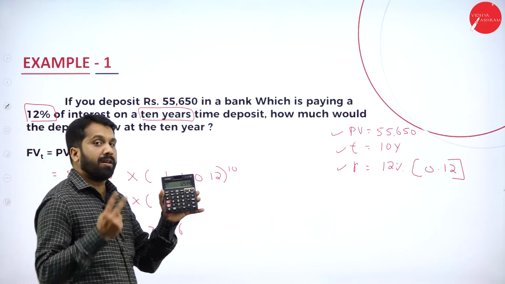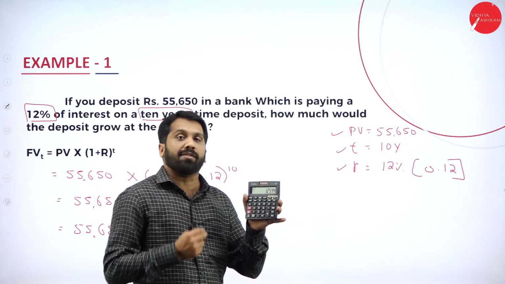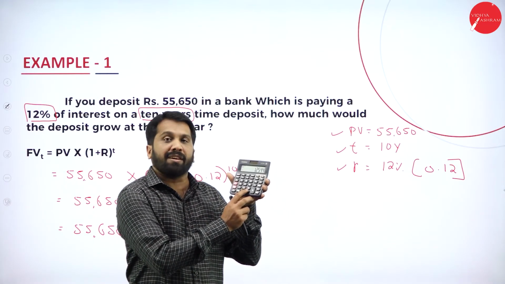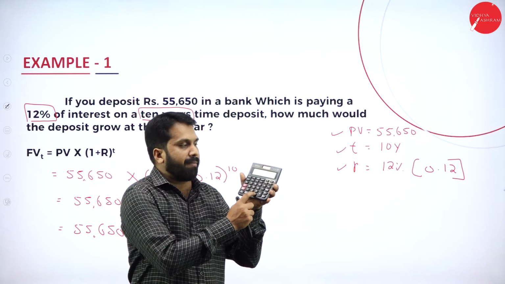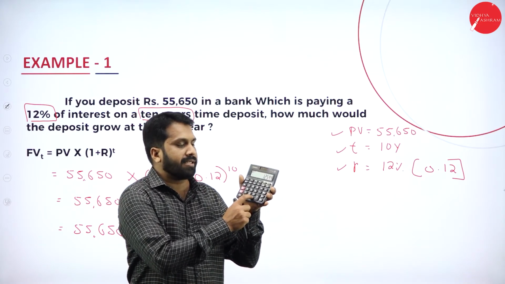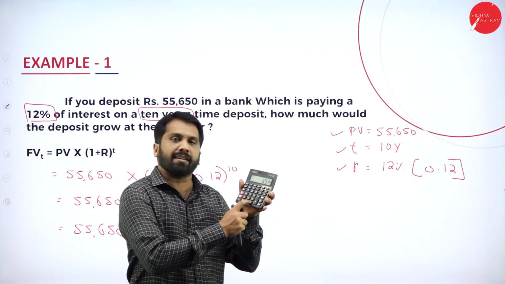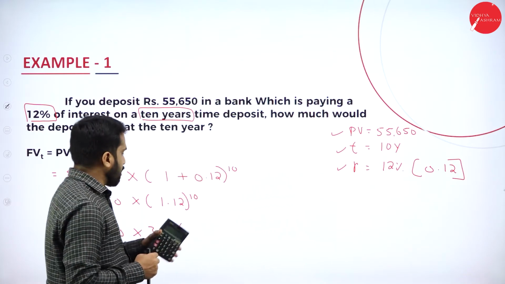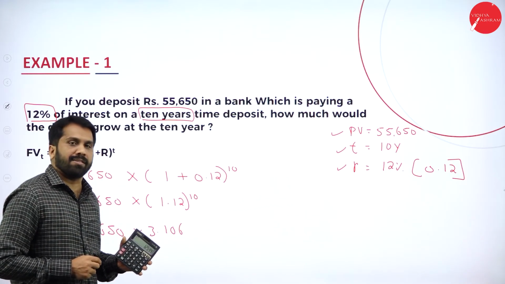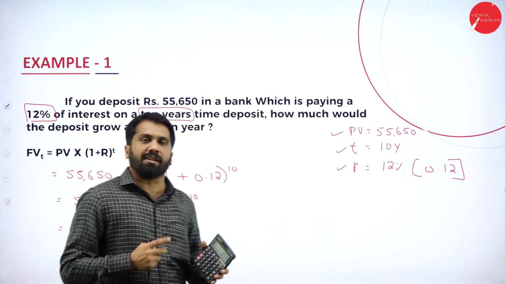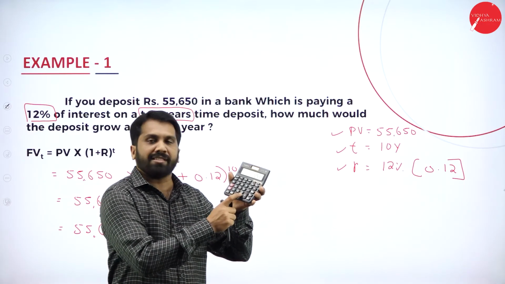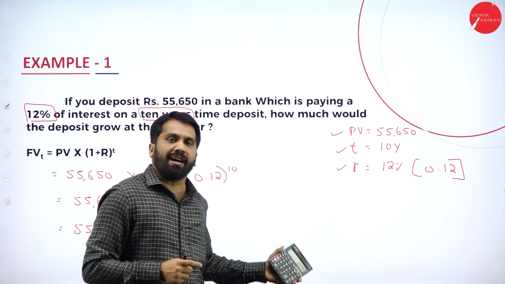How many times over? 2 times. How to find out third time? You have the equal symbol. Third time, 4, 5, 6, 7, 8, 9, 10 over. How much you got? 3.106. Only once you have to multiply. Later, just if you press equals, you will get your answer.